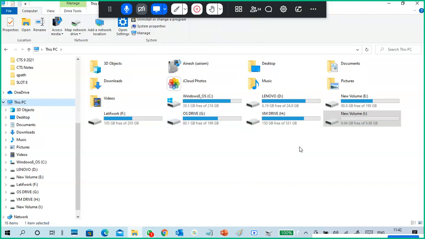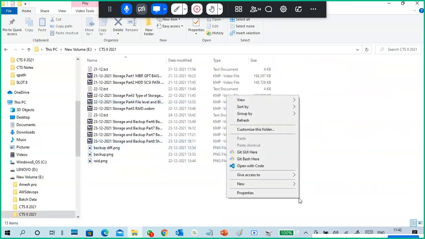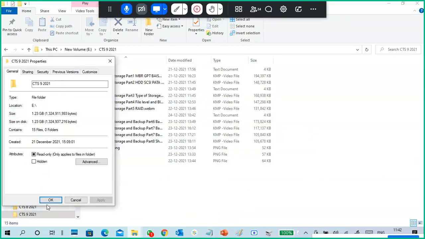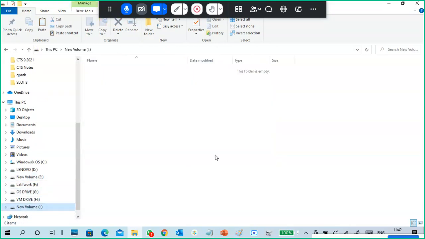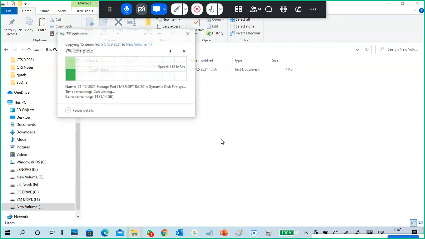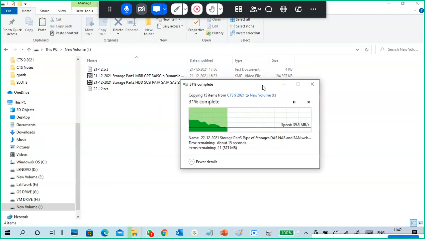So I'm going to store some data in it. How much data is in the E drive? So your files, properties. Yeah, 1.23 GB. Copy and paste into the I drive. So like I store data in regular drives, now I'm storing data into my virtual hard disk also, and I'm accessing the data like a normal hard disk.